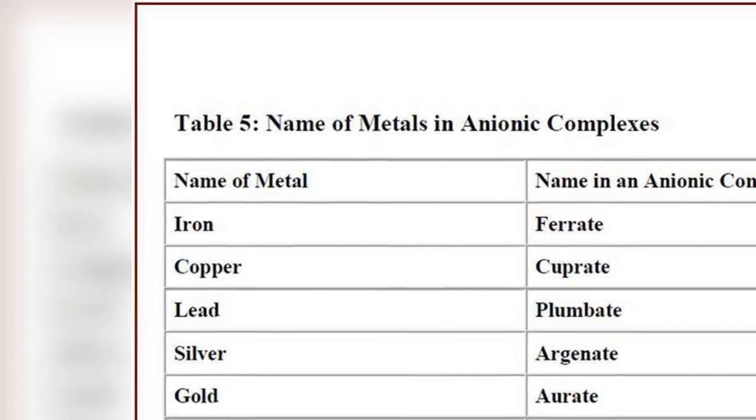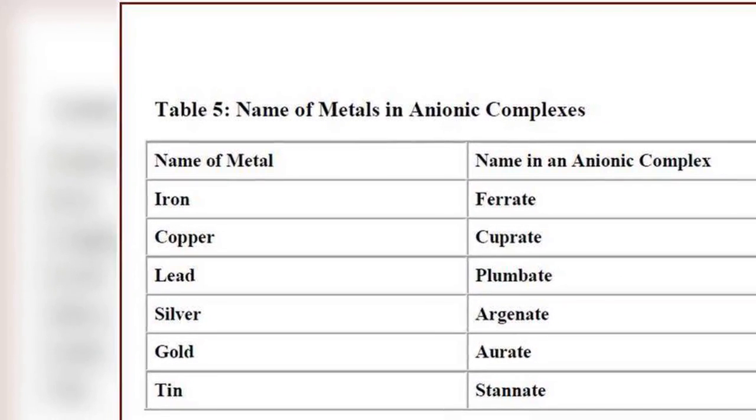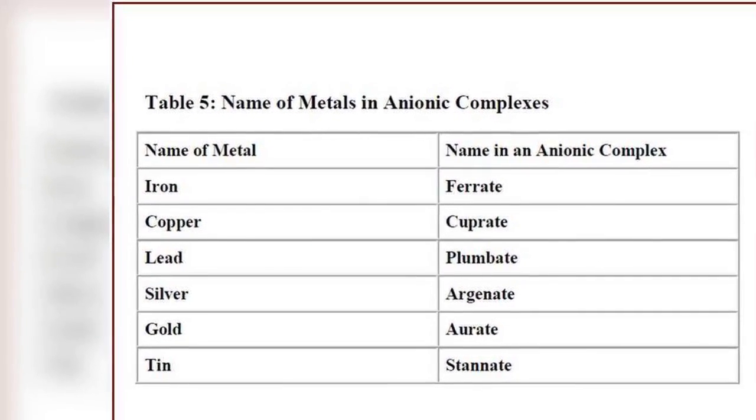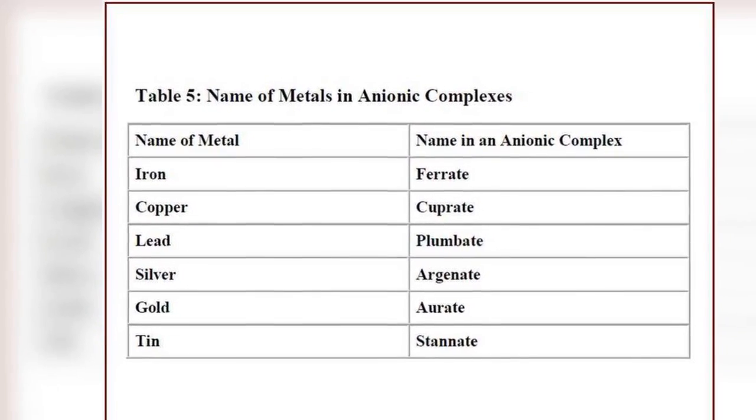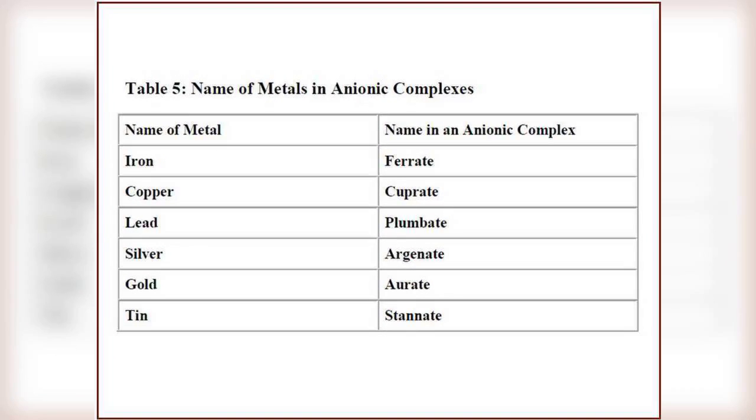If a coordination complex is anionic, meaning negatively charged, in such cases, the name of the metal is expressed in a different way. Table 5 is about names of metals in an anionic complex.